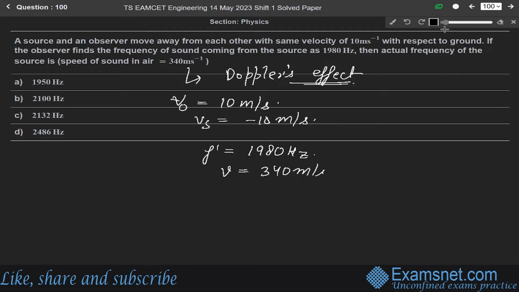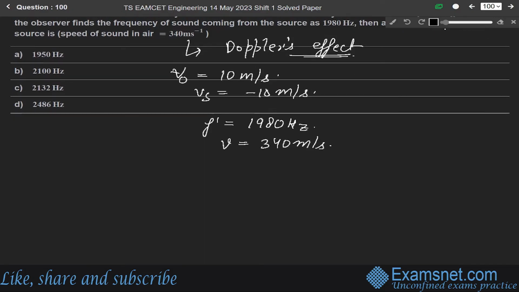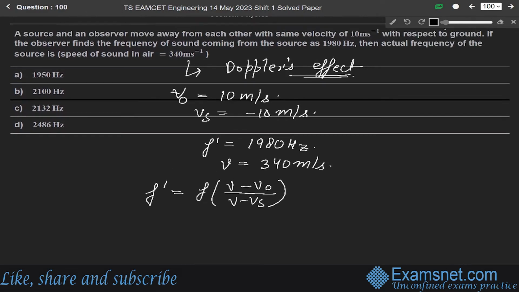So according to Doppler's effect, the frequency f dash equals f into v minus v naught over v minus vs. Here v means the speed of sound minus the observer velocity over the speed of sound minus the source velocity.